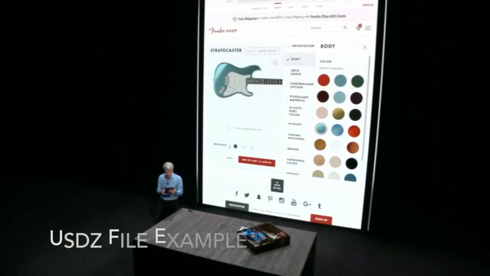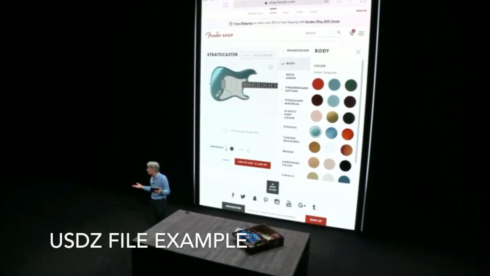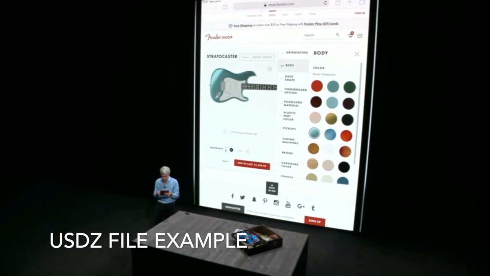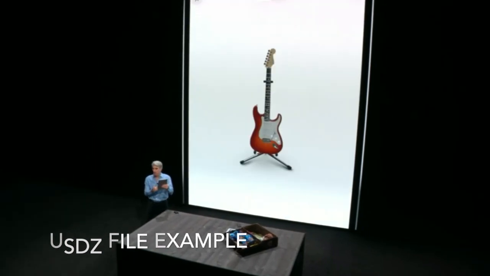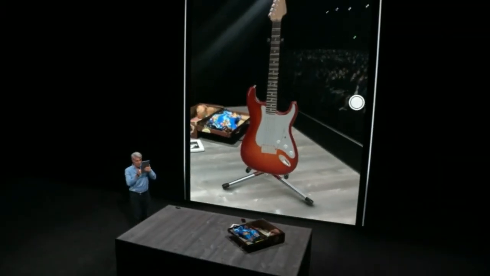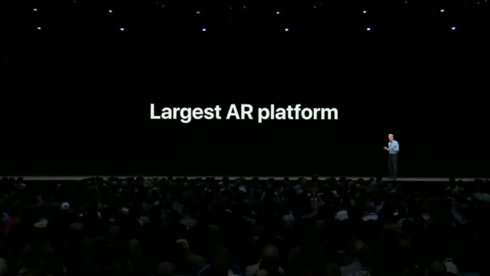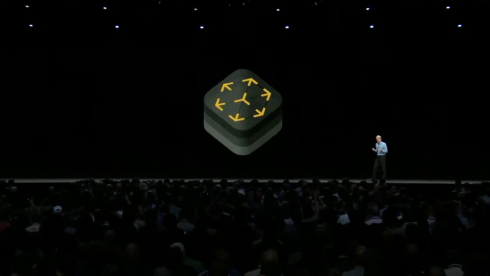So here I am at the Fender website, and they actually let you configure your guitar with the kind of finish and pickguard that you want. Of course, I can see the guitar here, but wouldn't it be cool if I could see it in the real world, in its real size? Well, there it is.